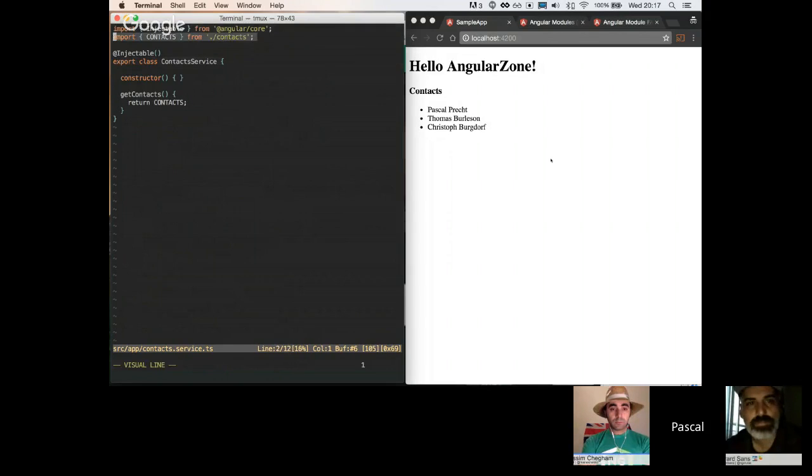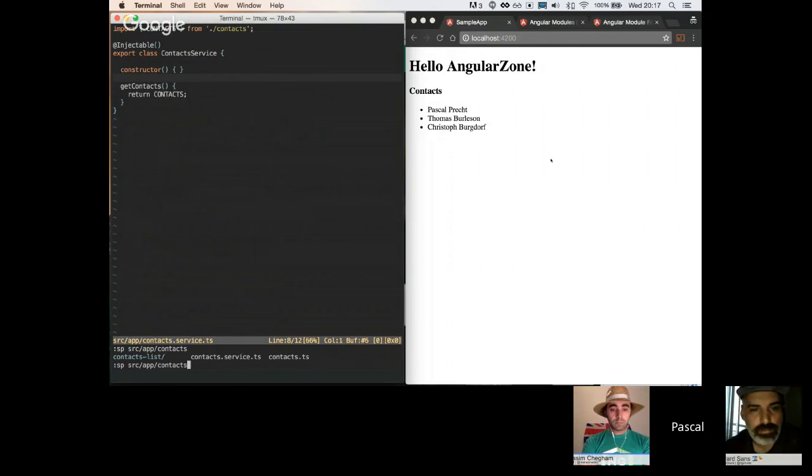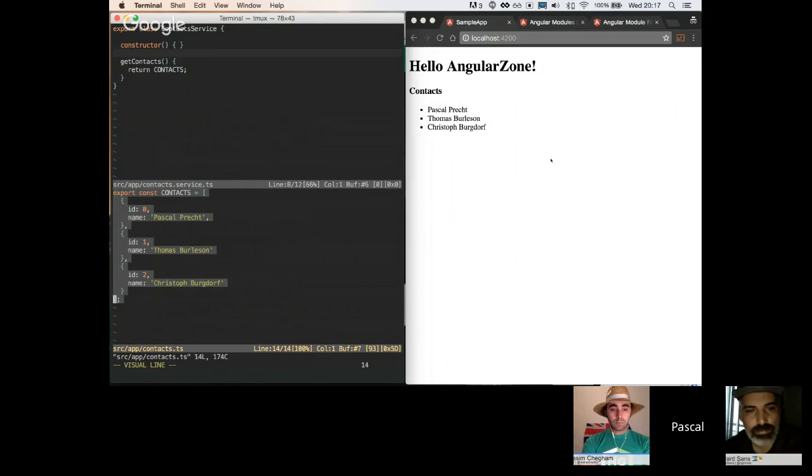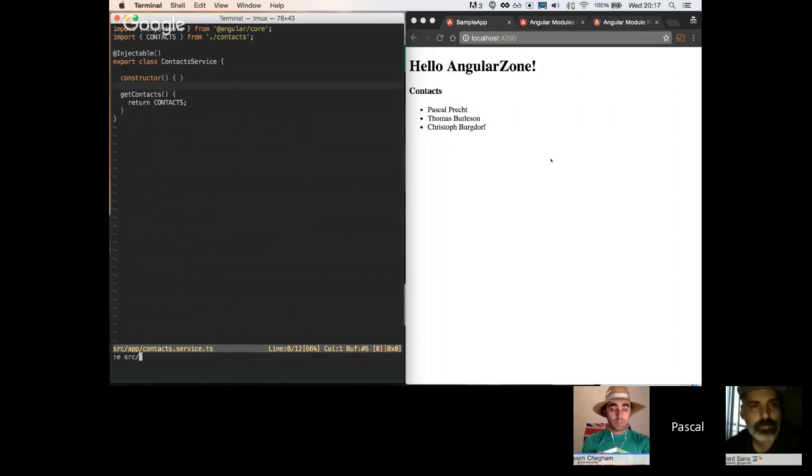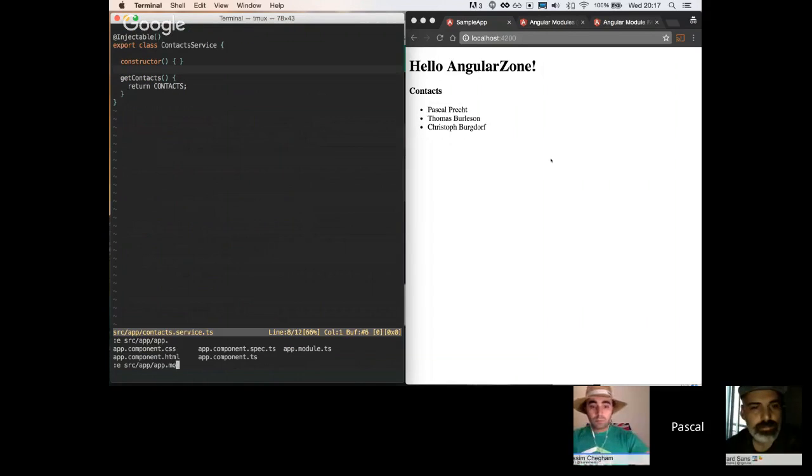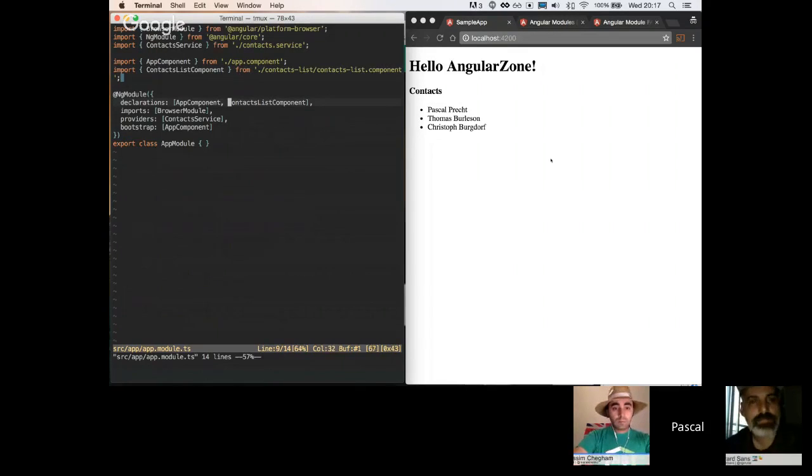We see contacts is imported up here. If we take a look at the contacts file from where we import things, it's really just a list of contacts. Nothing special going on here. The interesting part, though, is that our app module now has an additional declaration. So what we have here is a list of declarables. We call them declarables, and declarables are really components, directives, or pipes. Everything that is used inside the component has to be declared or imported.